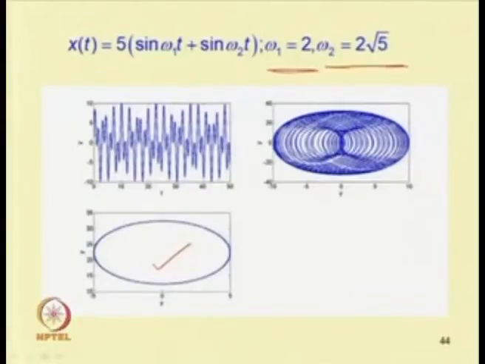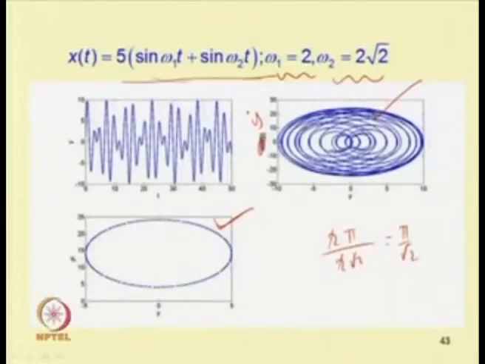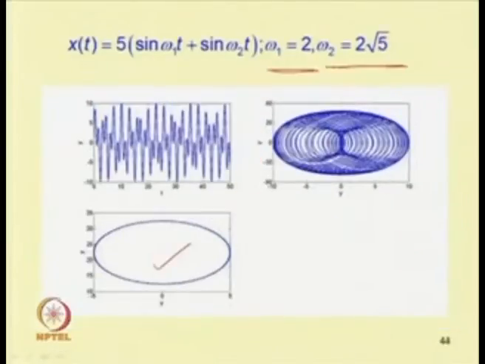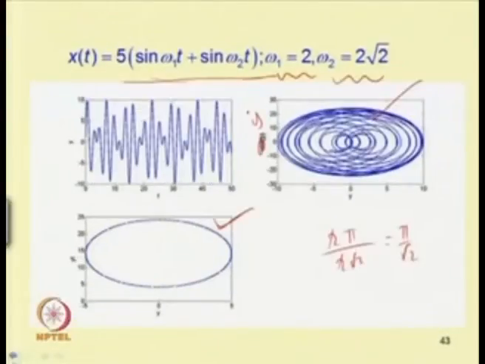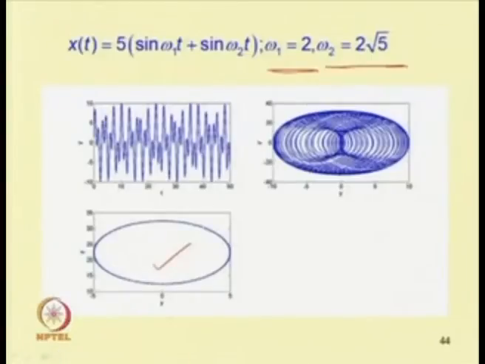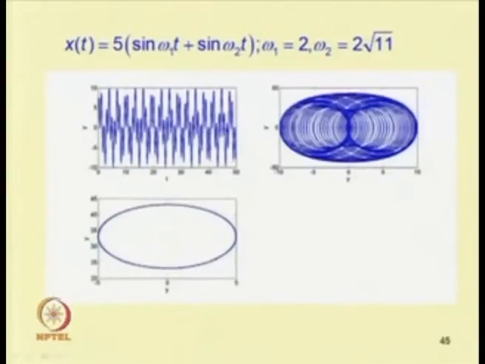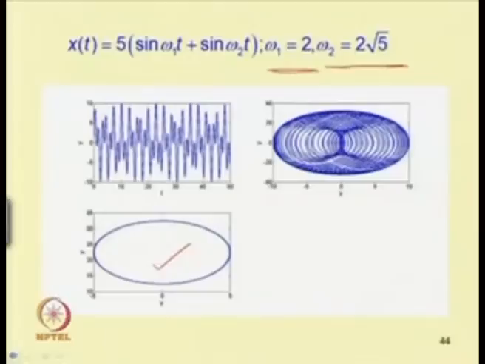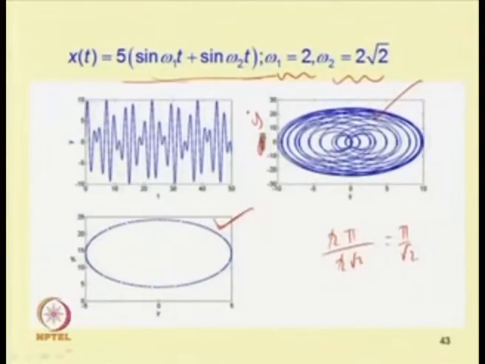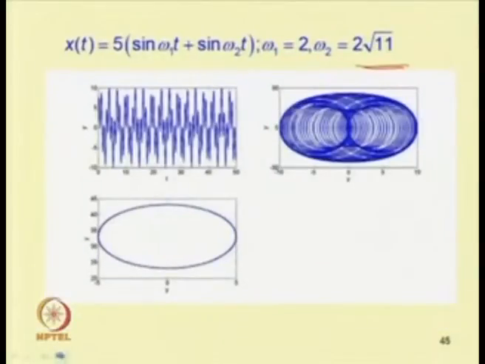The time response is shown here from 0 to 10, and in this case the time response is also 0 to 10, but as the frequencies are different, the curves look slightly different. Another plot is also plotted by taking omega 2 equal to 2 root 11, where the ratio is root 11. Here the ratio is root 5 and here it is root 2. Depending on this, one can get different types of torus.